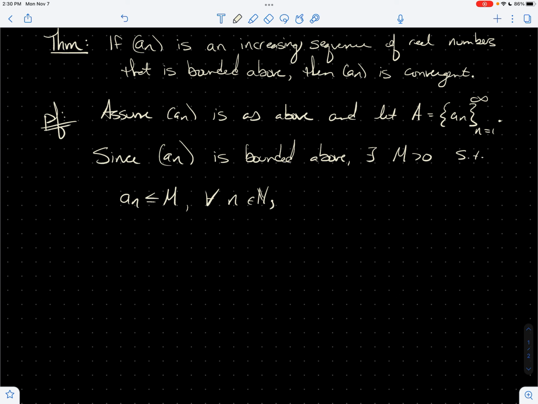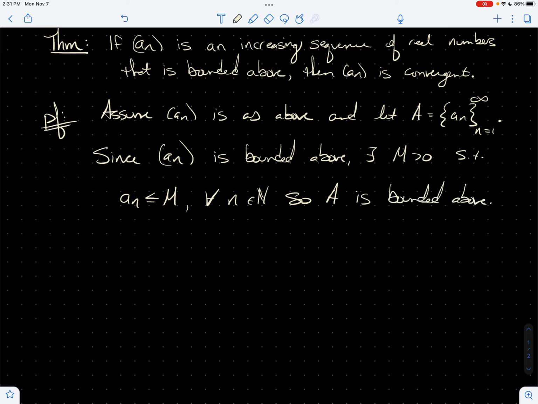So we want to add, if the sequence is bounded above, then the range of the sequence, the set A, is also bounded above. We've got an M such that this thing holds for all n, so the set A is bounded above as a set.